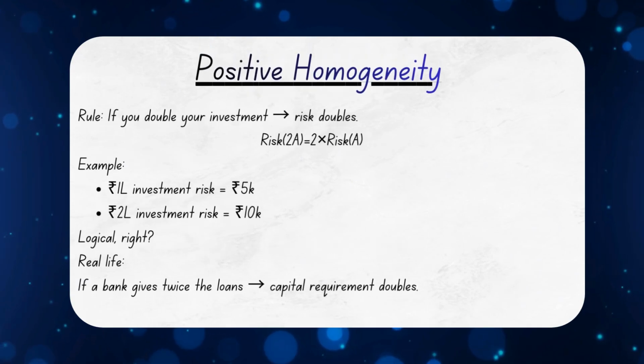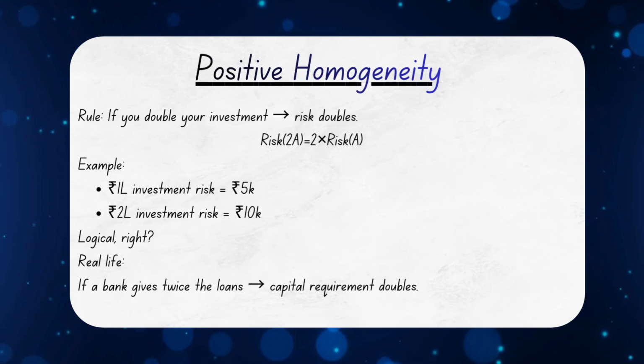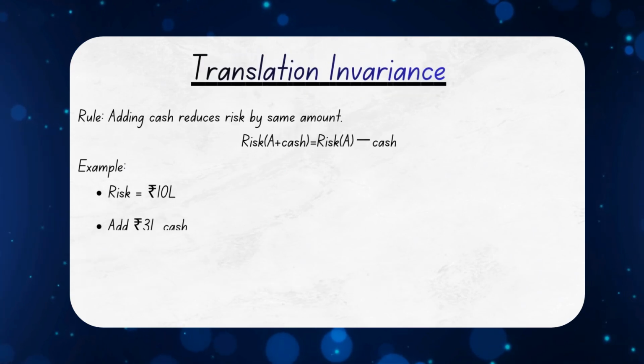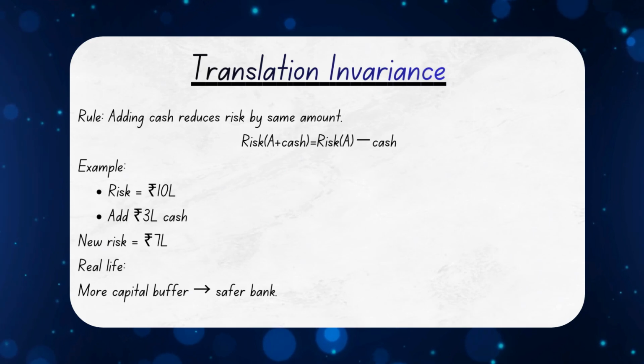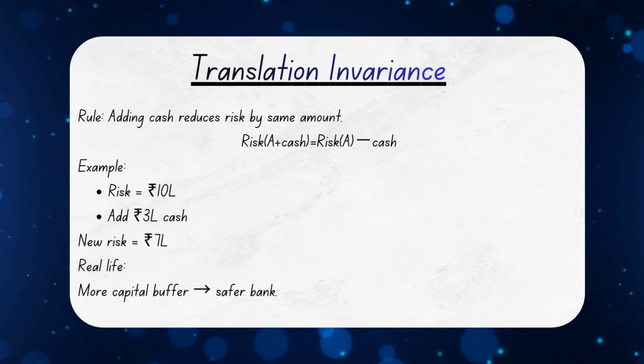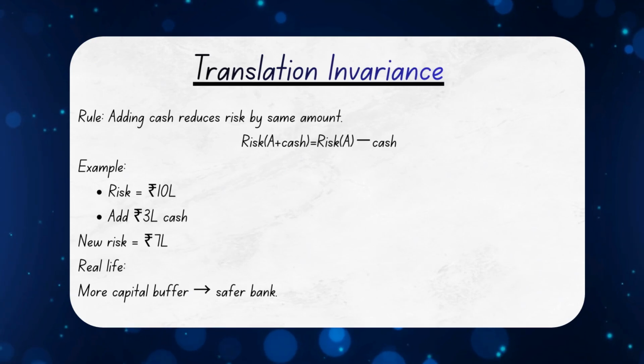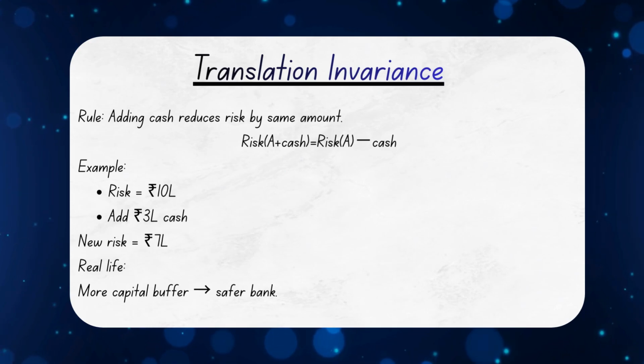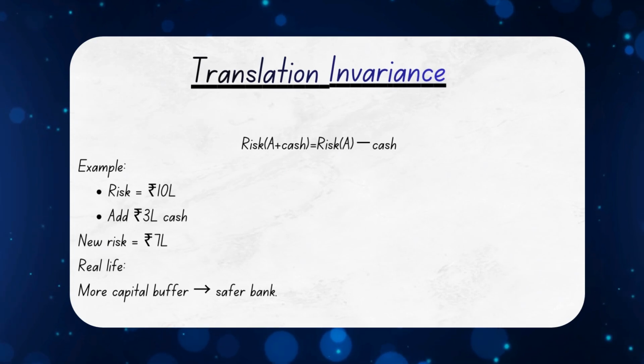Third, if you double your investment, risk should also double. This is positive homogeneity. If 1 lakh has a risk of 5,000, 2 lakhs should have a risk of 10,000. Risk must scale proportionally. And fourth, adding cash should reduce risk. This is translation invariance. If your portfolio risk is 10 lakhs and you add 3 lakhs cash, your risk becomes 7 lakhs. More cushion, less danger. Simple. Any risk measure that satisfies all four of these rules is called coherent.